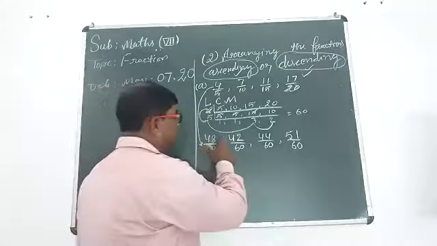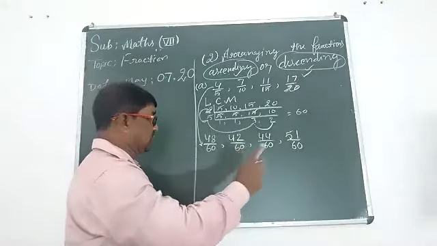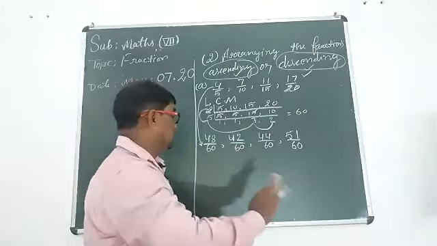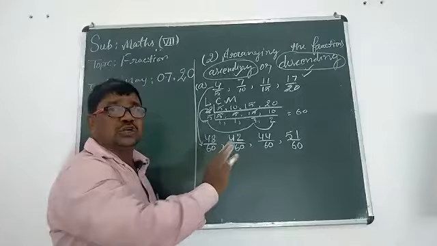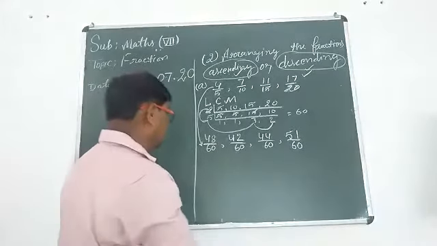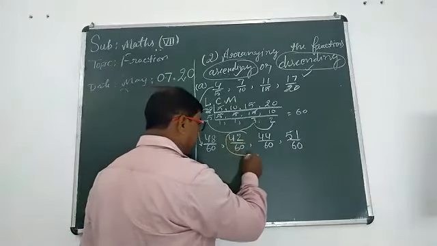Which one will be smallest? 51? No, no, no. 44? No, no, no. 48? No, sir. 42? Yes, sir. It means this fraction is the smallest.